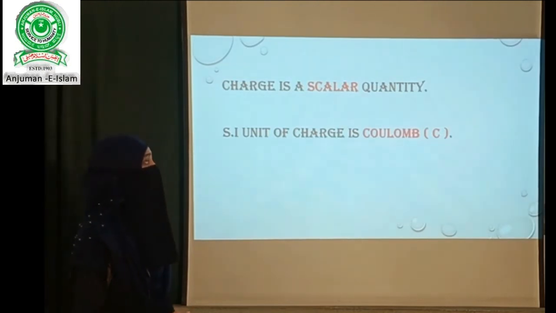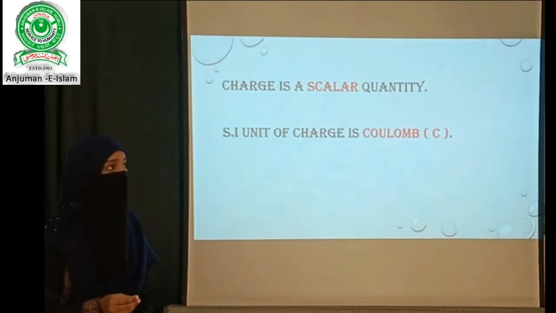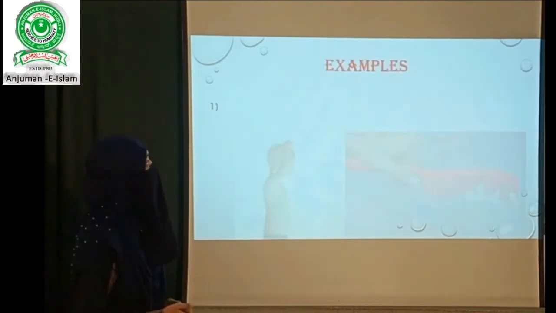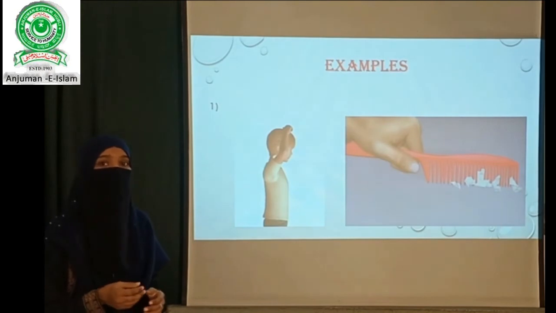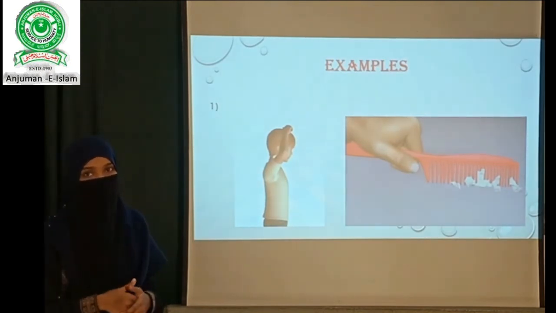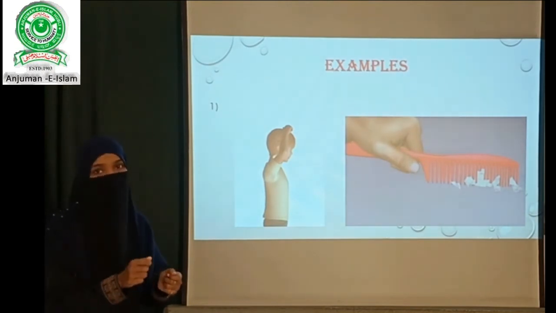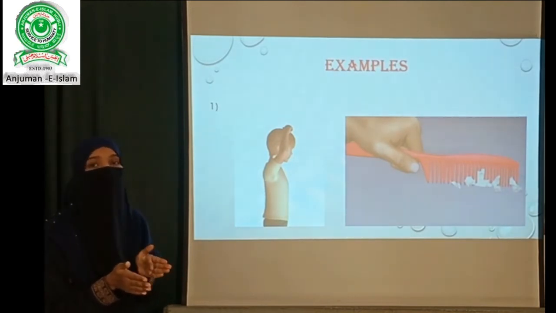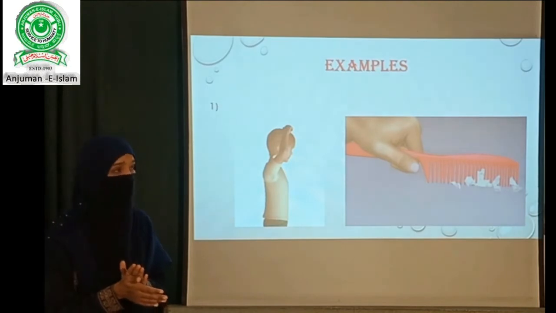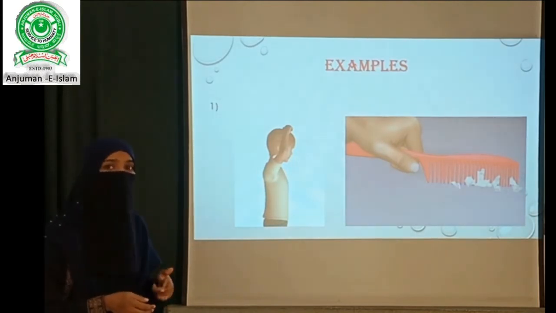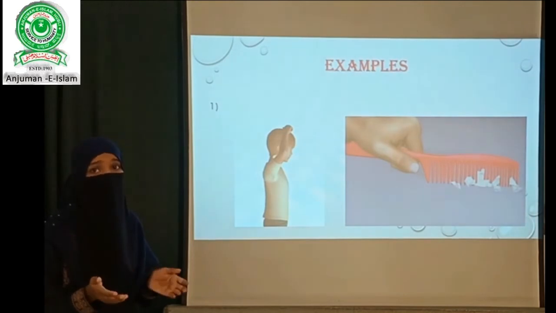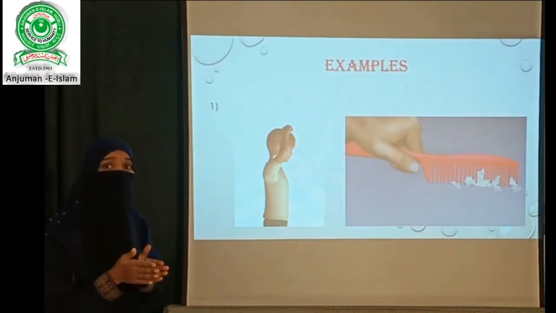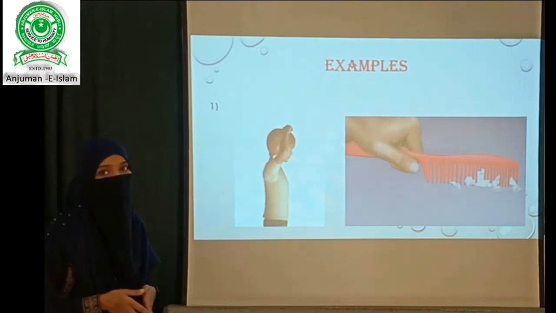Let us understand electric charge by taking certain examples. The first example is, take a comb, move this comb over your hair, then take small pieces of paper and bring these two close to each other. Then it is observed that again and again the small pieces of paper are moving towards the comb. All that we have here is just a plastic comb and paper, but they are coming close to one another, they are attracting each other. Why is this observed? It is just because of electric charge.